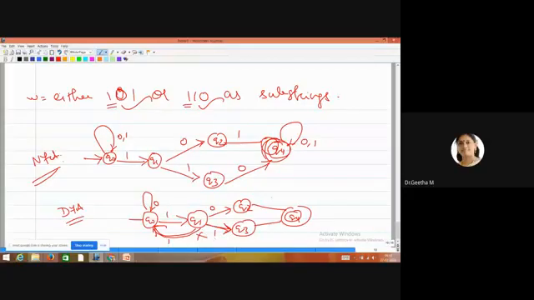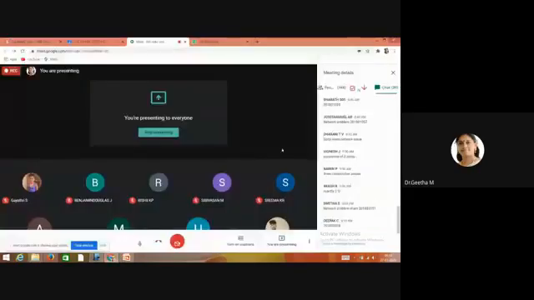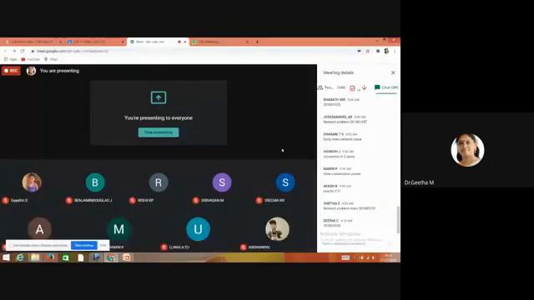Think about this problem at home because the time is already 9:14. So this is your homework problem. Think about your DFA diagram, whether you are able to complete it or not. I have completed only the NFA up to this point. If you have any doubts, please type your questions in the chat box, or as usual, you may unmute your mic and ask any questions.